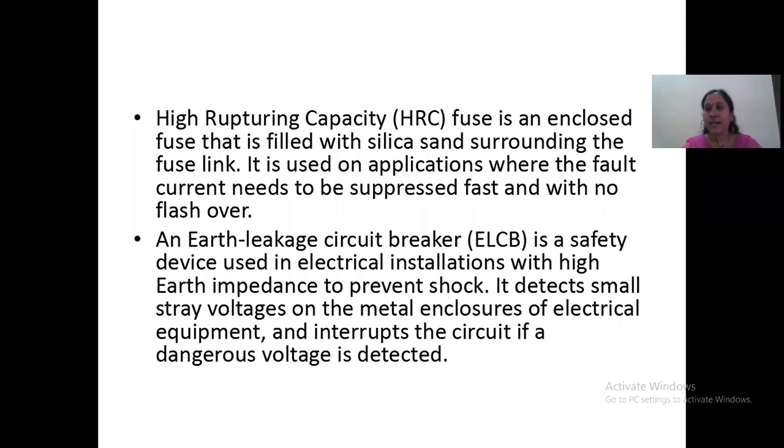There will be a limit for this stray voltage. If the stray voltage is beyond the limit voltage, then the ELCB is going to break the circuit.